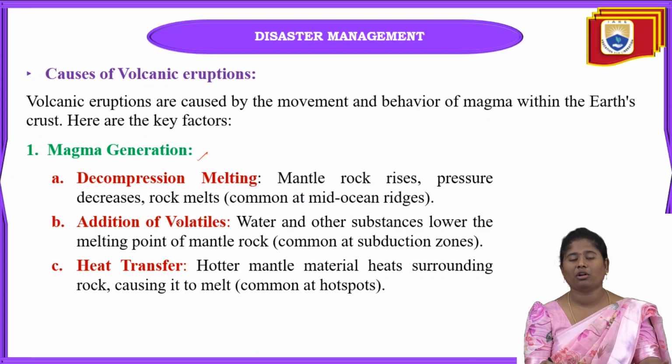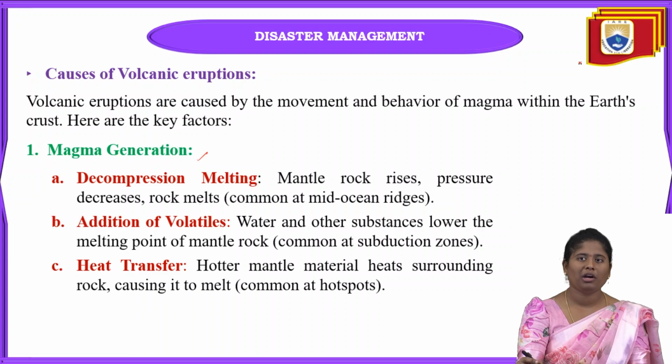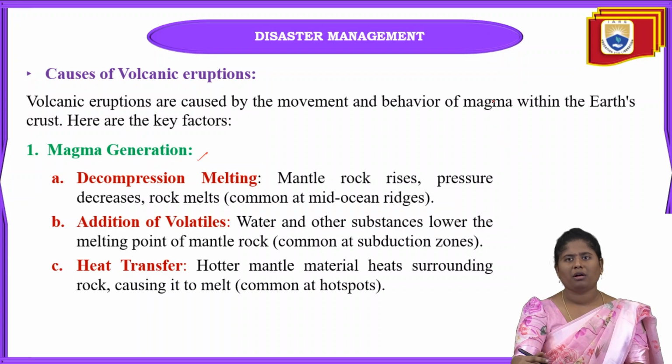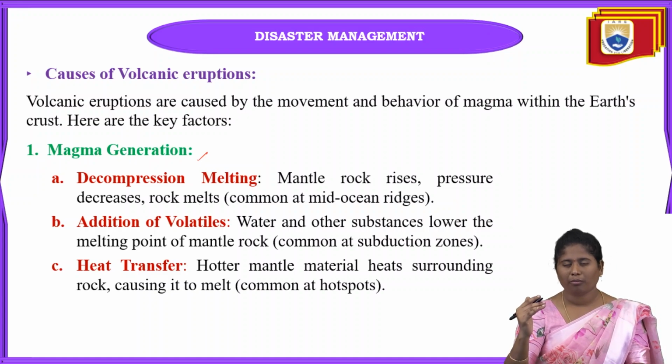And the next one is addition of volatiles. Volatile substances like water and others lower the melting point of the mantle rock, and that is also called the subduction zones, and in that area magma is generated. Why? Because in that area volatile substances are there, so the melting point is much lower than that of the mantle rock.